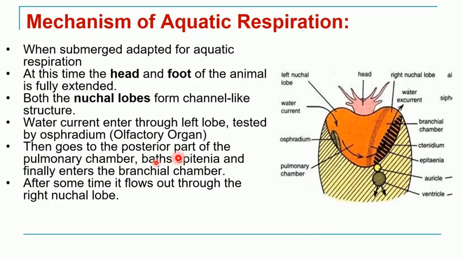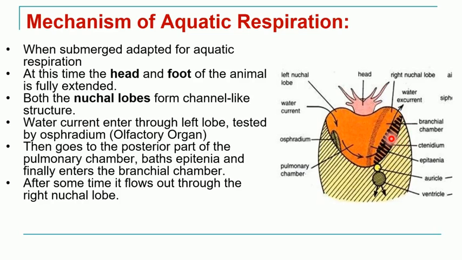I'll quickly summarize this mechanism of aquatic respiration. So water incurrent takes place through the left nostril lobe. It is tested first by the osphradium, a leaf-like structure. Then it will move forward past these epithelia. It covers the entire surface of the ctenidium or lung. We know that this ctenidium is made up of so many lamellae, and the actual exchange of gases takes place on the surface of these lamellae.